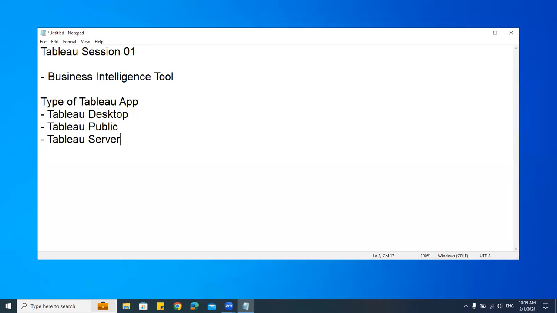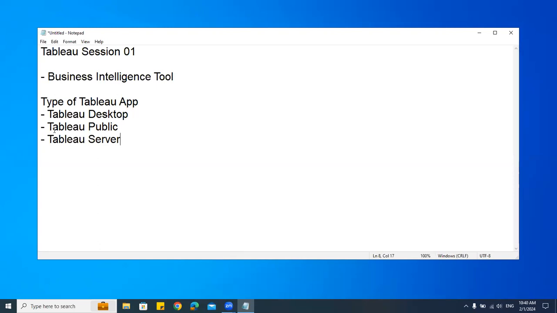Tableau Desktop. Everyone knows what desktop is. Desktop means the local system, the standalone system where we actually work, correct? Power BI also has Power BI Desktop, that's what we learned. Then after that, we go for Power BI online, that is the server, correct? Here, Tableau Desktop is an application which we can install and work on in our system with or without an internet connection, or with a server connection, that is, we connect to the sources and then work, or work without connecting. So there are some advantages here over Power BI. Now this Tableau Desktop is chargeable. That means they charge for it.